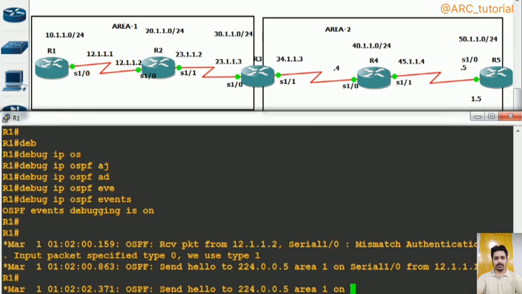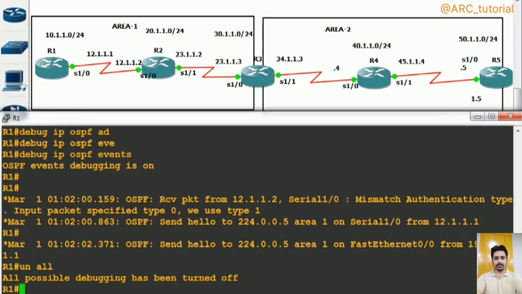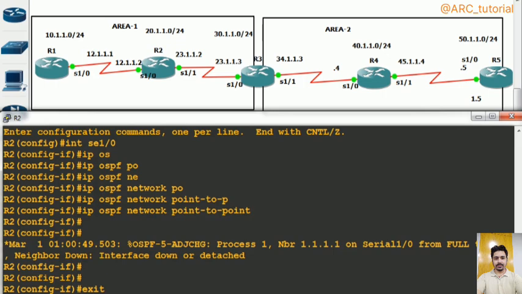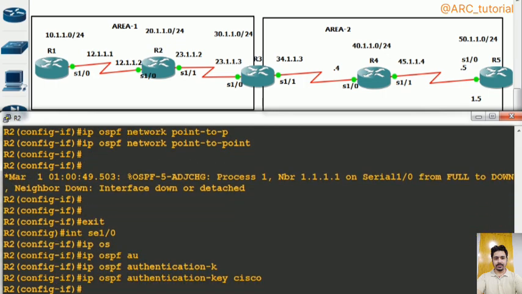So this time you can see mismatch authentication type, input packet is specified 0, whereas we are using type 1. So now you have to move on R2 and configure the same authentication type and authentication key on R2 as well. So move on R2, S1/0, ip ospf authentication-key. Even now neighborship will not come up. However, the key is matching, but still on R2 you have not enabled type 1.